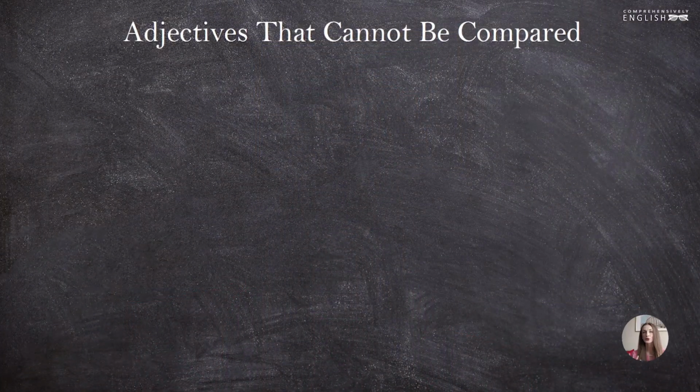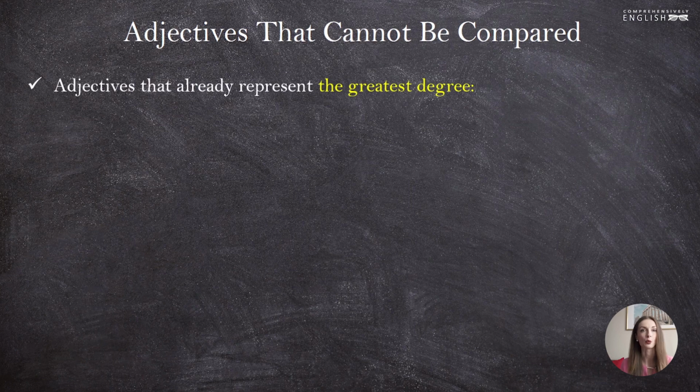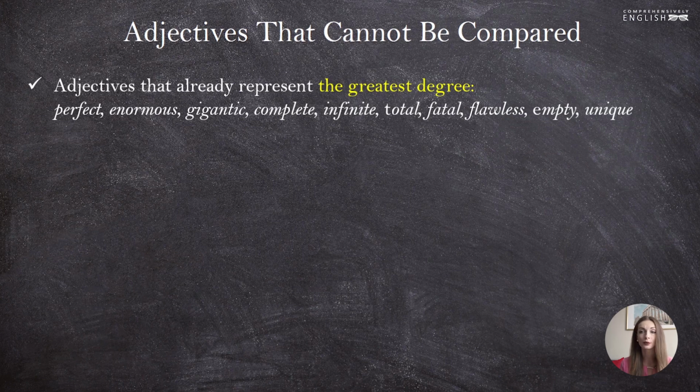There will be a little test in the end of this class, but before the test, the last thing I want to mention is that there are some adjectives that cannot be compared, and I want to speak about them here as well because they might constitute a problem for some English learners. Among those adjectives that cannot have comparative or superlative degrees, first and foremost are those adjectives that already represent the greatest degree of something. These are such adjectives as perfect, enormous, gigantic, complete, infinite, total, fatal, flawless, empty, unique, and so on and so forth. How could you possibly use any of these adjectives in comparative or superlative forms?